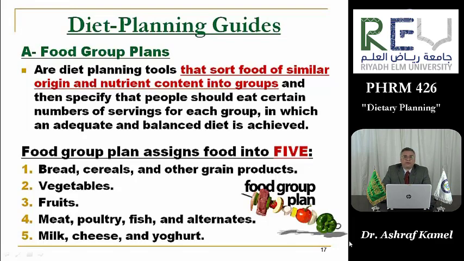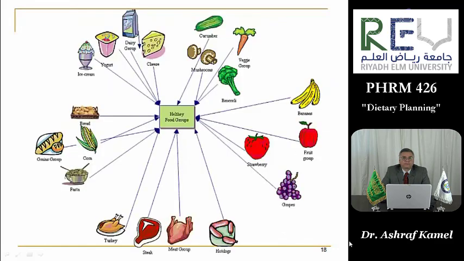The food group plan assigns food into five groups. The first group consists of bread, cereals, and other grain products. Second group, vegetables. Third, fruits. Fourth, meat, poultry, fish, and alternates. And the fifth group is milk, cheese, and yogurt.